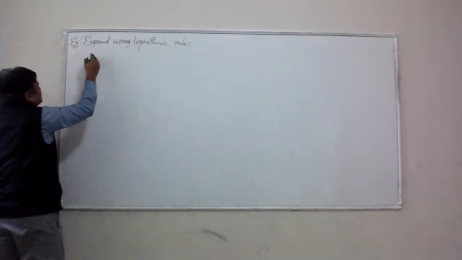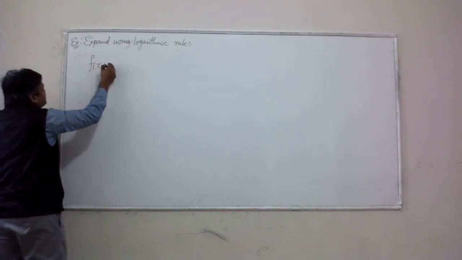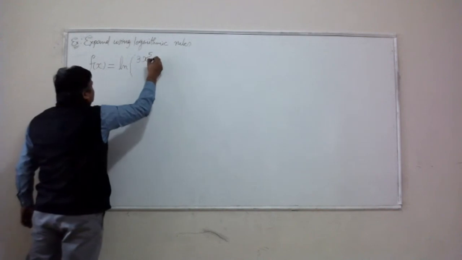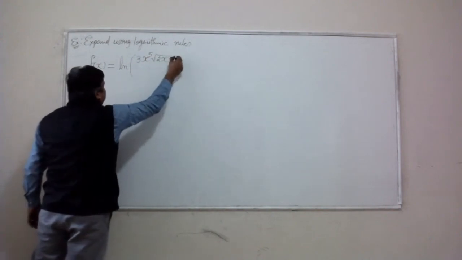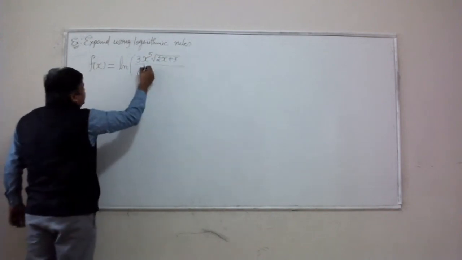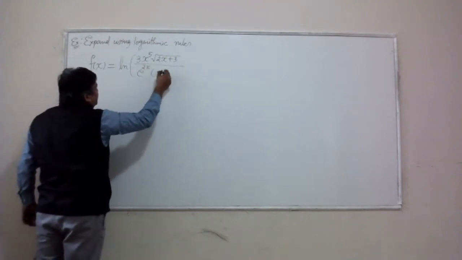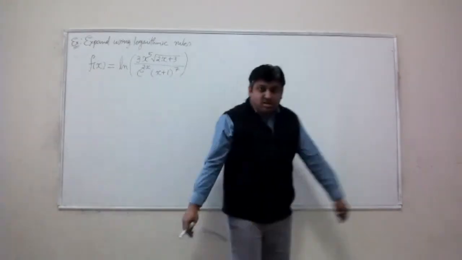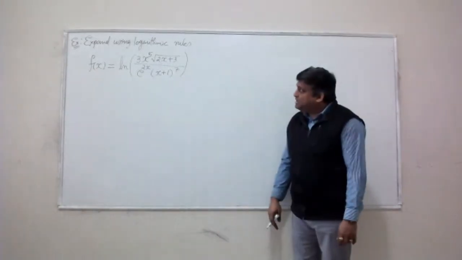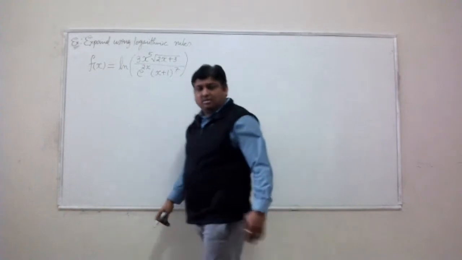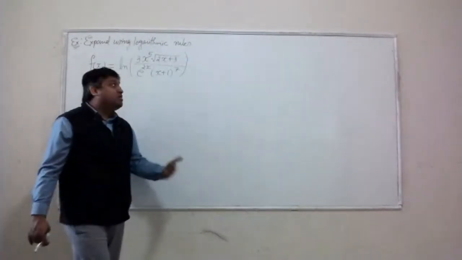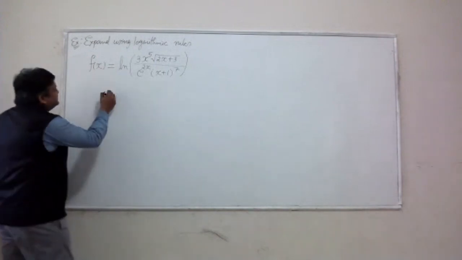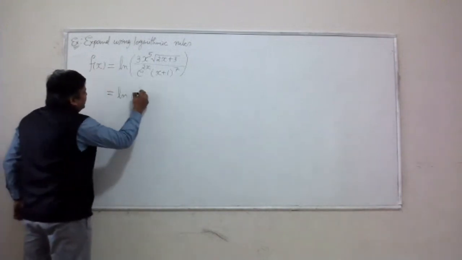Suppose I give you this expression, or maybe let's say I give you a function. Natural log of 3x to the 5 square root of 2x plus 3 over e to the 2x times x plus 1 to the 7. Remember how we use the logarithmic property to expand it? Well, you need to count the number of distinct factors inside this log. Let's find out how many distinct factors there are.